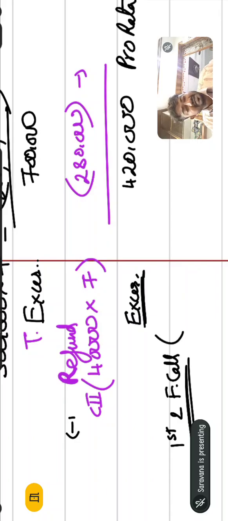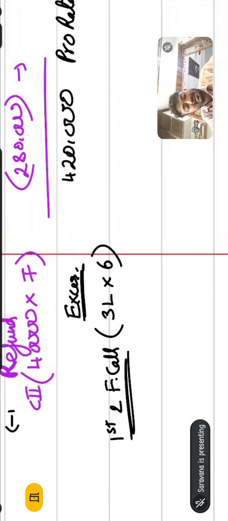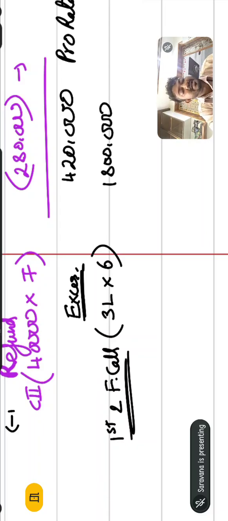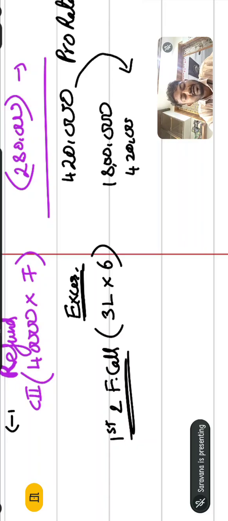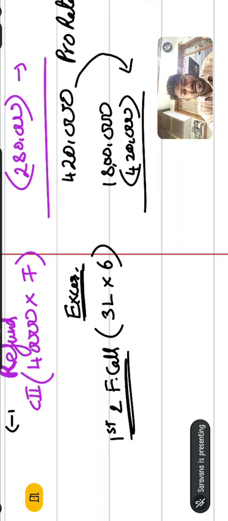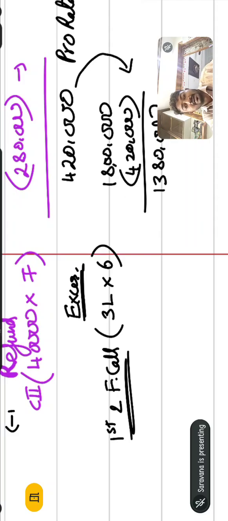What is the amount the company needs to receive at the time of first and final call? For 3 lakh shares, the company needs to receive 6 rupees. That comes to how much? 18 lakhs. The company needs to receive 18 lakhs, in which there is a pro rata amount of 4 lakh 20,000. So what is the remaining amount the company should receive? 13 lakh 80,000.